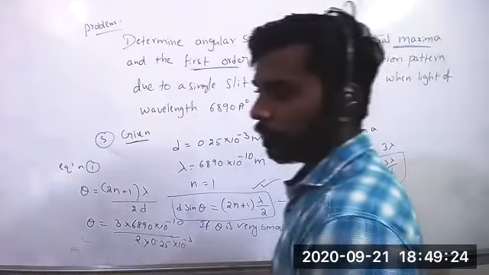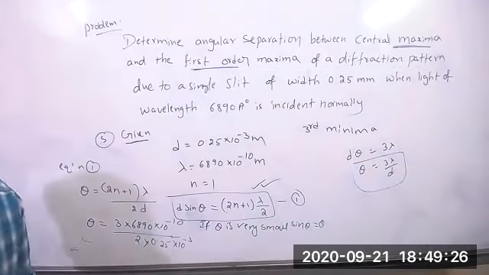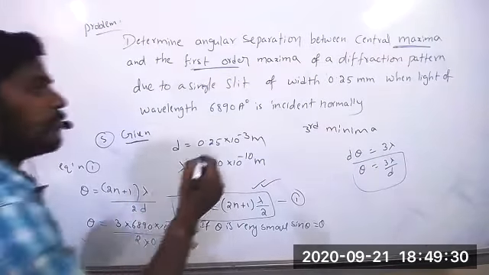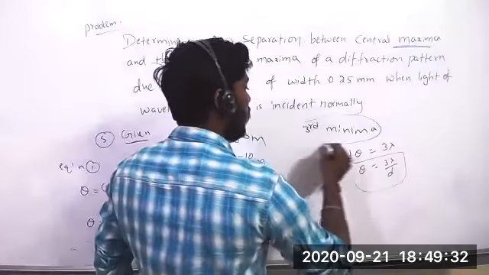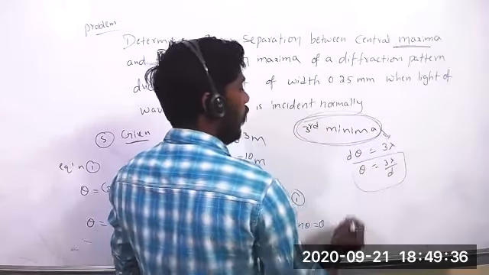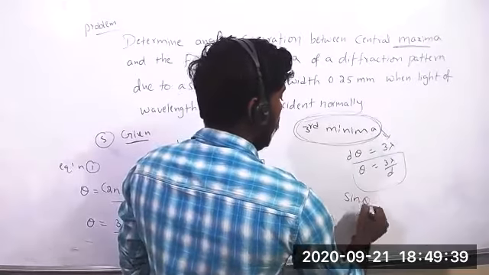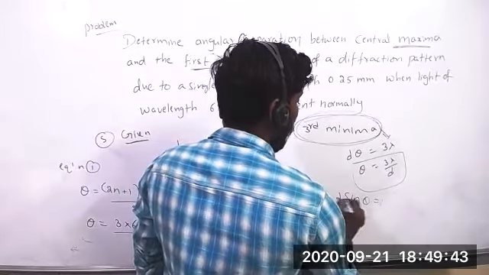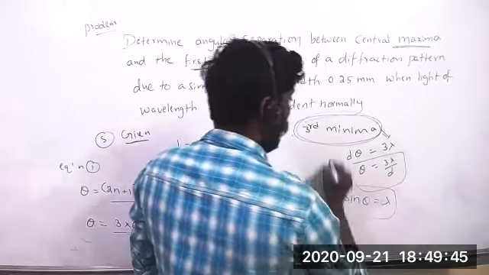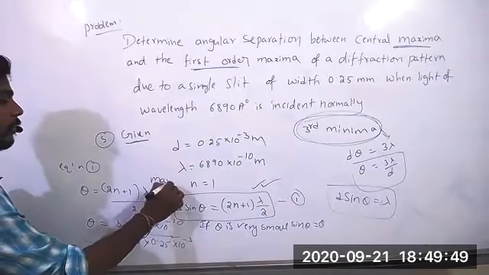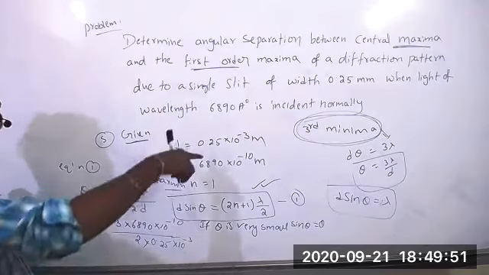Clear? So when you want a minima in the diffraction pattern, you have to use d sine theta equals lambda. This formula you use for minima; for maxima use the other formula. Keep in mind, this is only for the diffraction pattern.